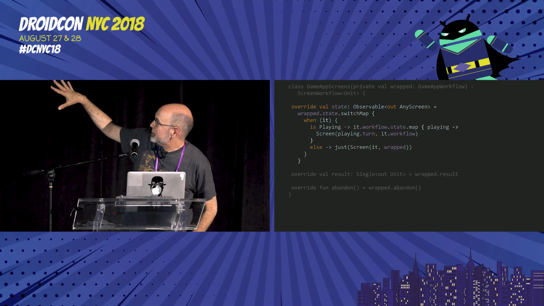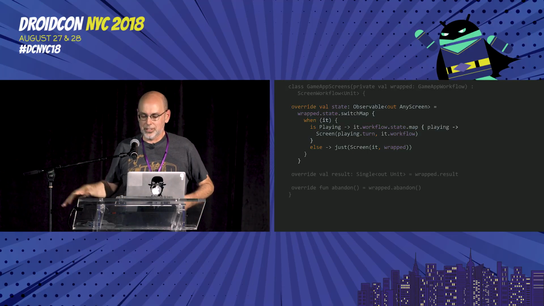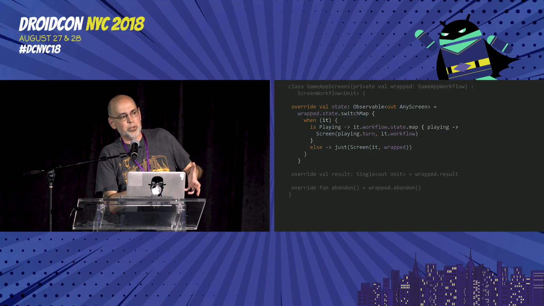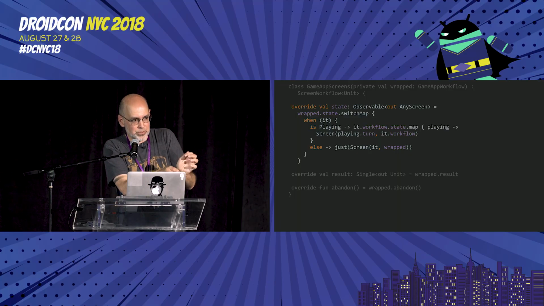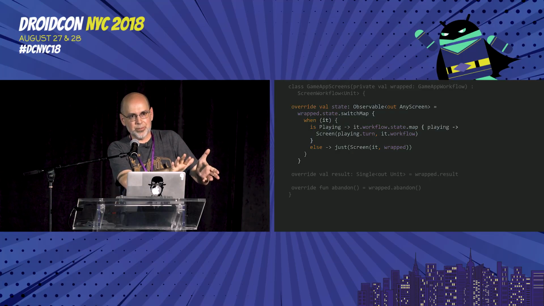So this is still a little bit wordy, but it's because what I've done is I've got a workflow of a workflow of a workflow, and then at the very top, I'm using my knowledge of what's in each of those layers to push those into screen objects.